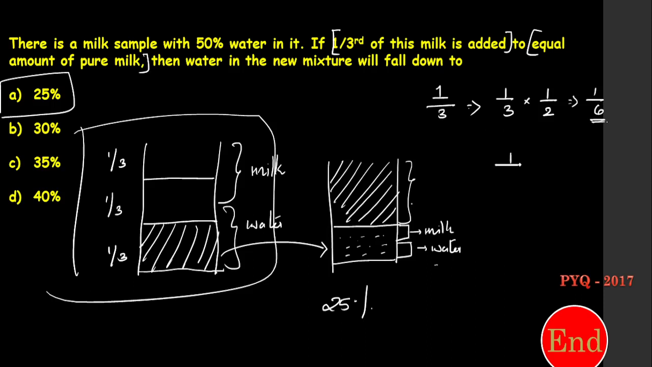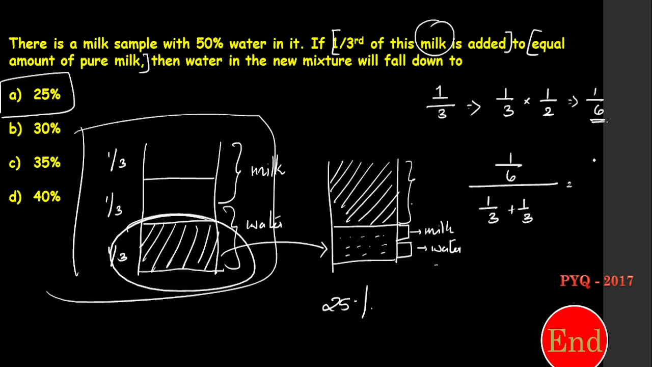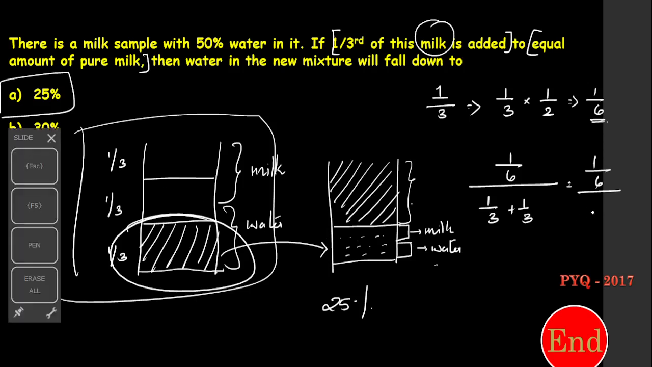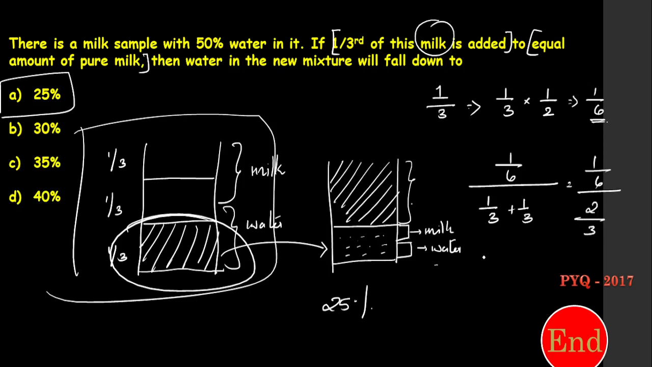So now in this 1/6, I am going to mix 1/3 part of milk. Already it was 1/3, an equal amount of pure milk. So 1/6 over, look at this, 1/3 plus 1/3 is nothing but 2/3, 2 over 3. So I can write 1/6 into 3/2.